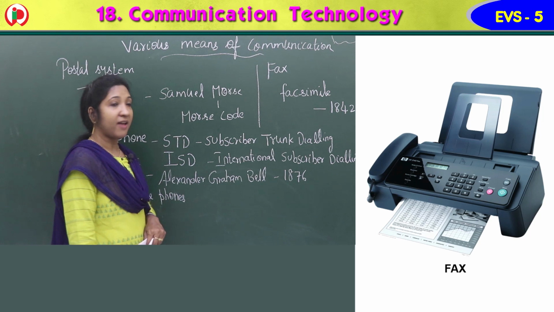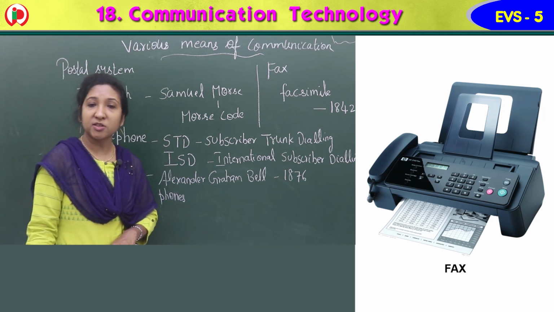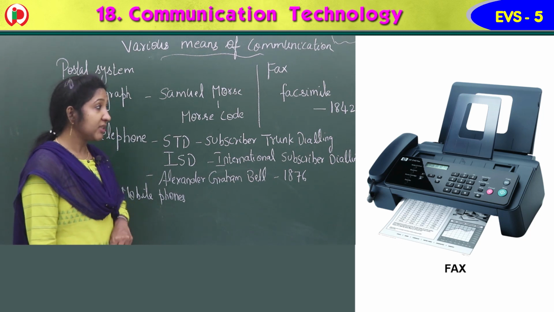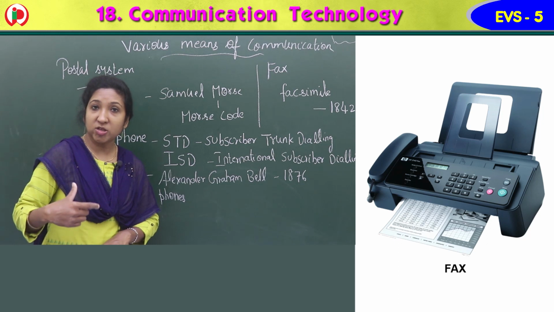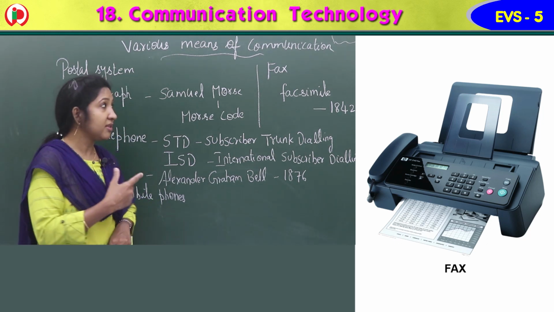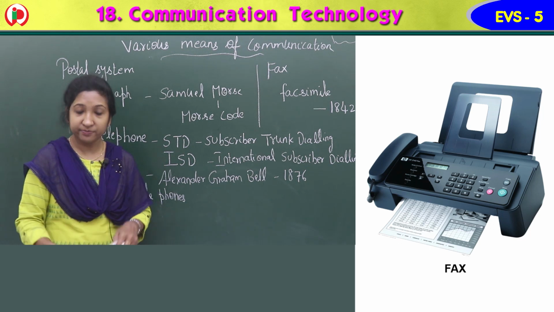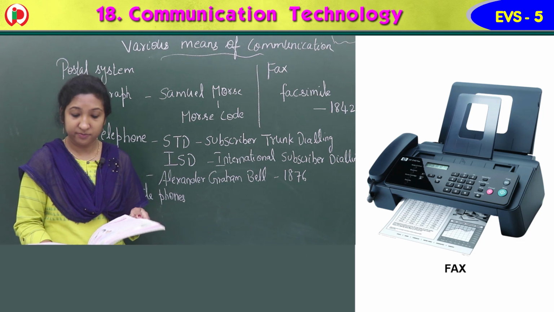Fax is the short form of facsimile. We can send pictures, receive pictures, send some text, and receive text using this fax machine. It's another means of communication.